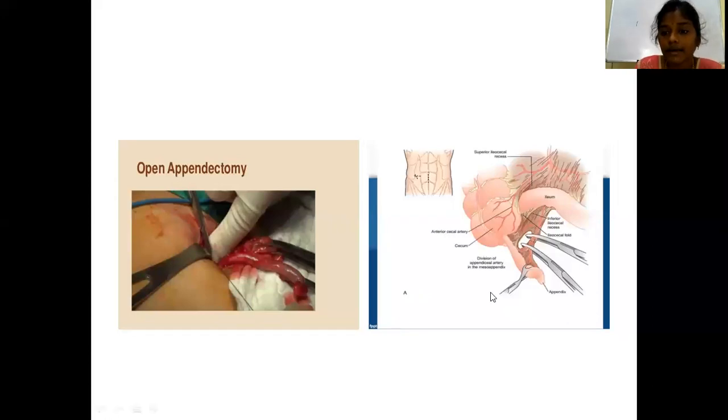Okay, this is the Babcock. The Babcock instrument is used to hold tubular structures like the ileum, appendix, and fallopian tube. This is the Babcock instrument which we will use in open appendicectomy.